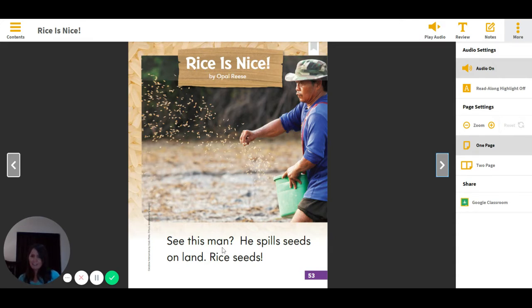See this man? He spills seeds on land. Rice seeds. What is the man doing on this page? What does the man do? Share with someone next to you. The man on this page spreads seeds on the land. He spills seeds on the land. Rice seeds.